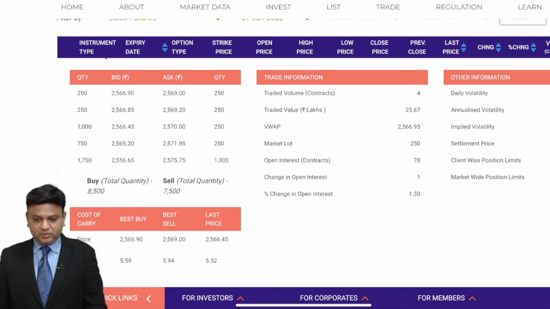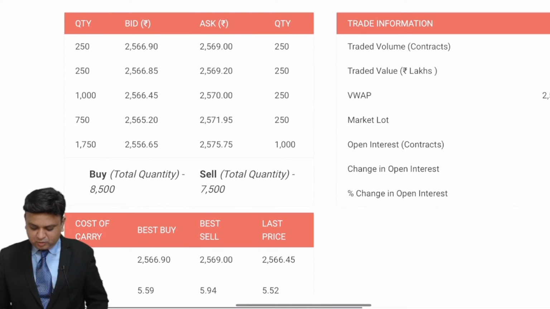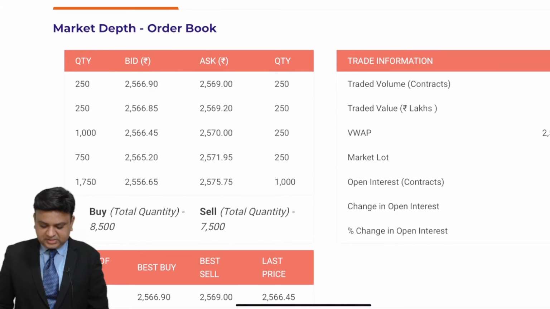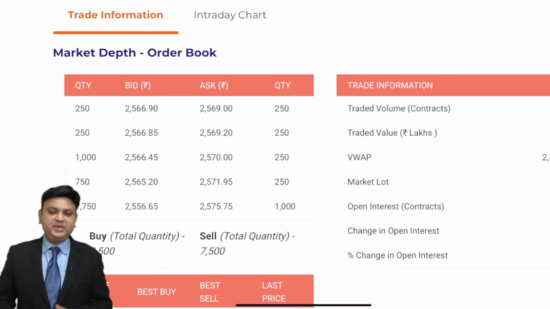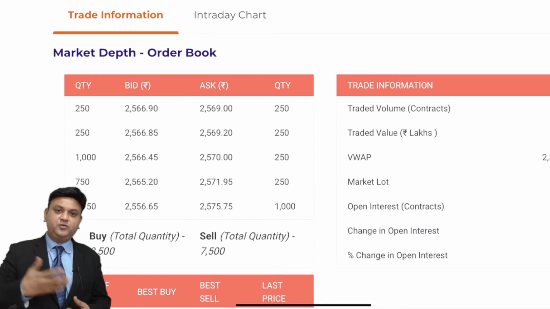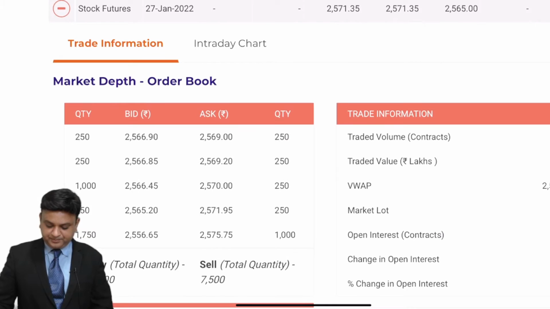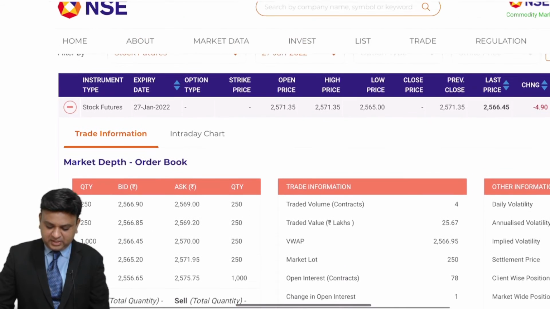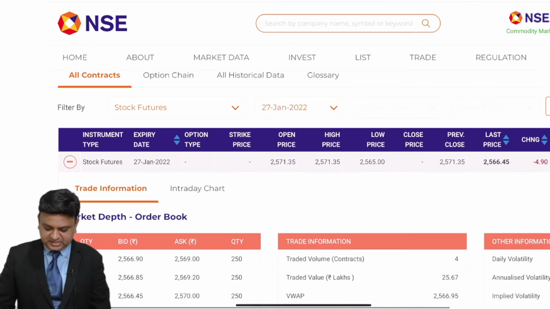You can observe further here that the total buy quantity is only 8500 and the total sell quantity is only 7500. The reason is very simple: it is very difficult to forecast for a longer time period. That is the reason the number of traders for the later contract is very less.